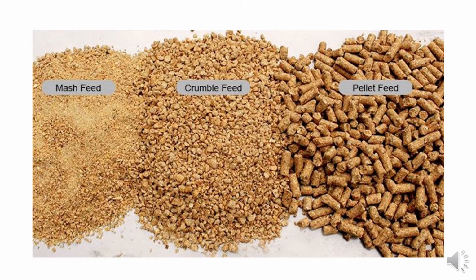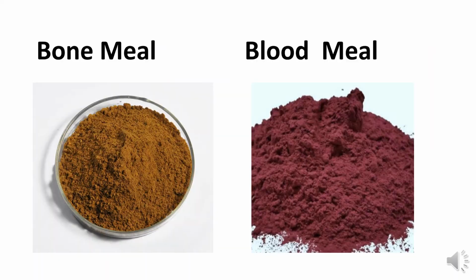Here you can see some poultry feed, and according to the size the feeds are named, that is mash feed or crumble feed or pellet feed. And here you can see two types of meal, that is bone meal and blood meal. Bone meal is prepared from the bones of different animals, and blood meal or blood dust, where the blood is dried and then made into dust, and these two types of feed are used for poultry.